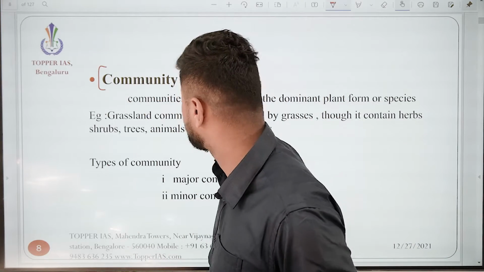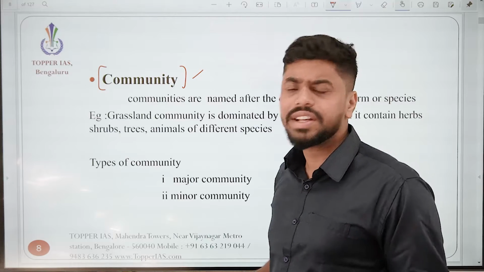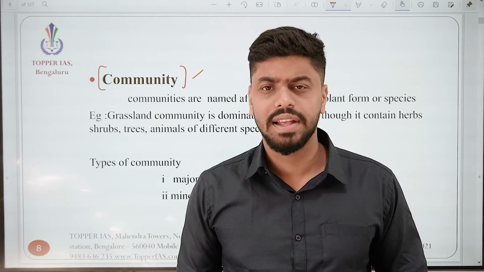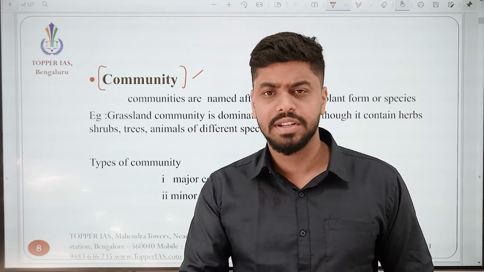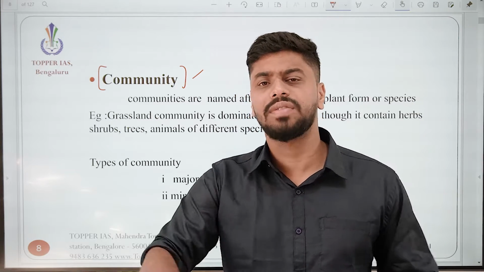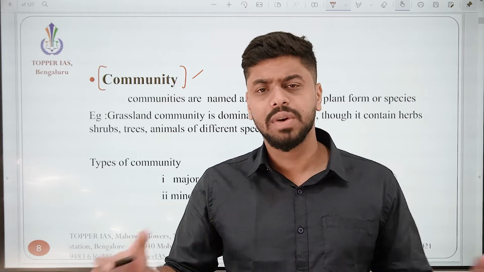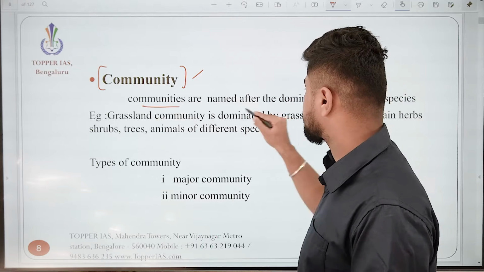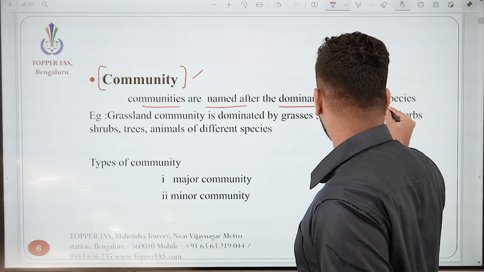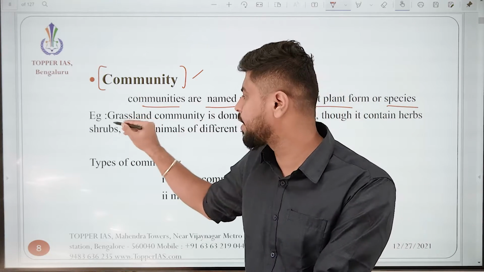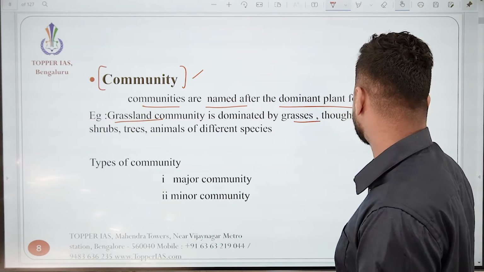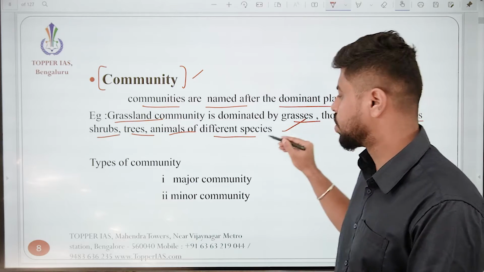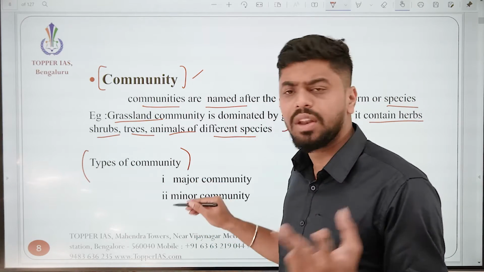Next is the community. Community is very simple. Let's say in a particular place there are deer, there is a lion, some other animal, giraffe, bison. All of them are living in one particular place together. All these animals together are called one community. Communities are named after the dominant plant form or species. For example, we talk about the grassland community, which is dominated by grasses, though it contains herbs, shrubs, trees, and animals of different species.